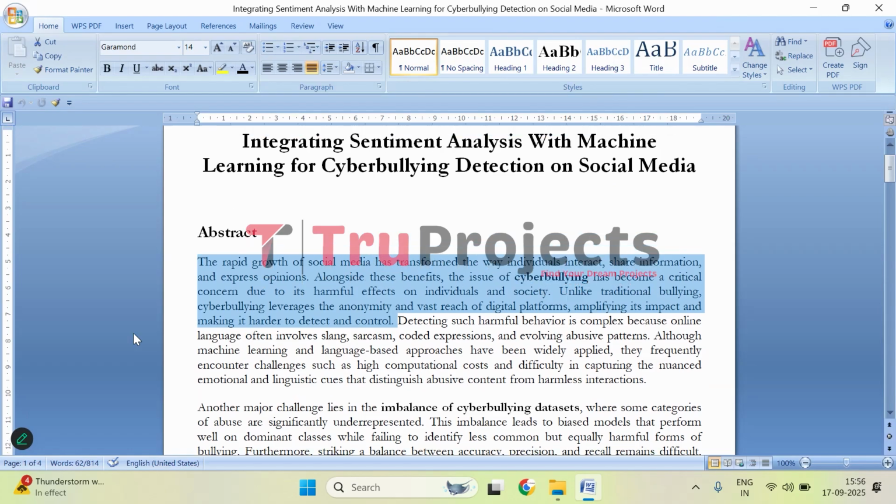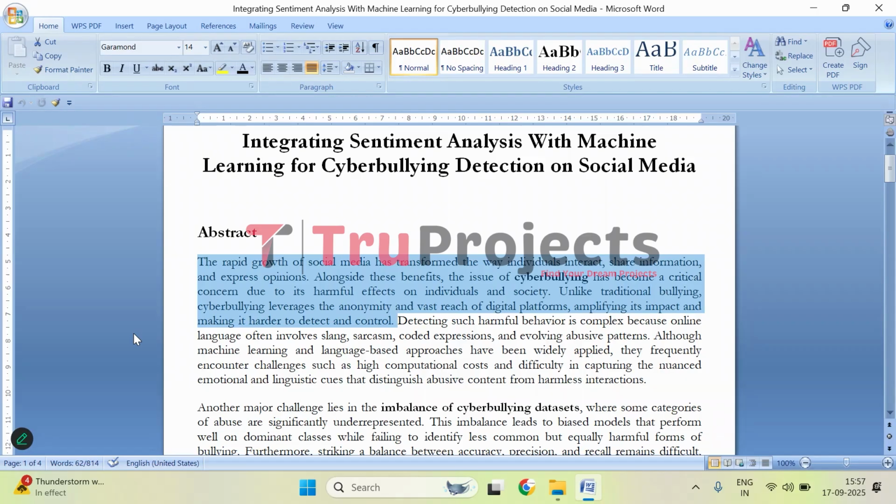Social media has completely changed the way people communicate and share ideas. Platforms like Twitter, Instagram, and Facebook allow individuals to post thoughts, share opinions, and interact with a large audience instantly. While this has many advantages, it has also created a space where cyberbullying can occur. Unlike bullying in schools or workplaces, cyberbullying happens online, which means people can hide their identity, target others anonymously, and reach a much wider audience. This makes it more dangerous because harmful messages can spread quickly and affect multiple people at once.